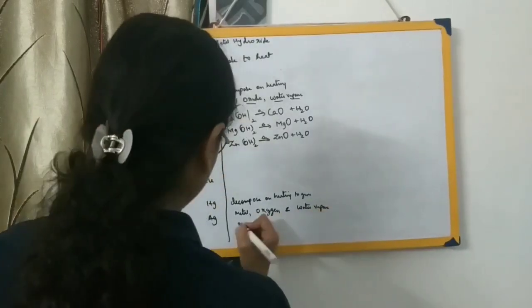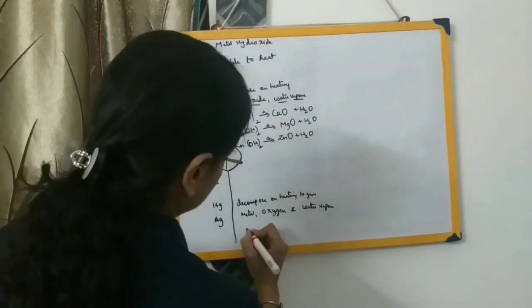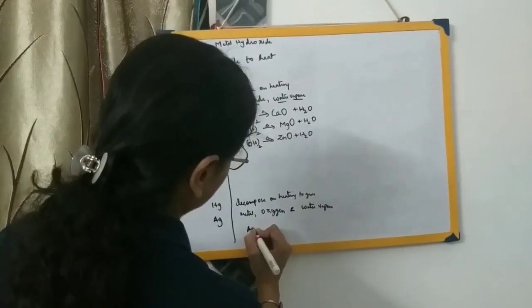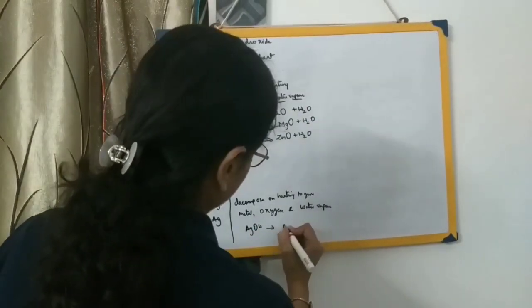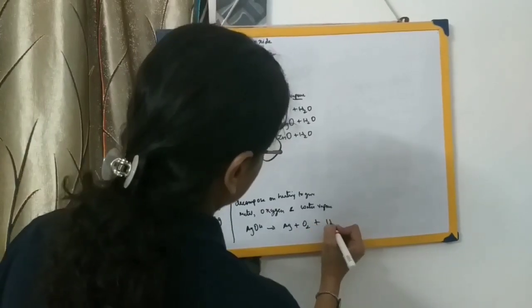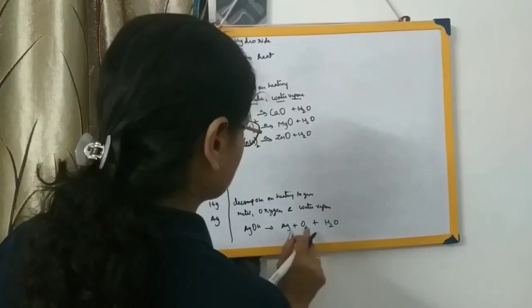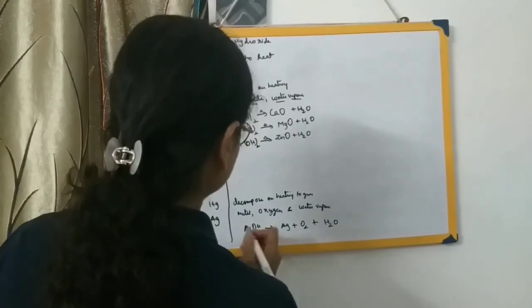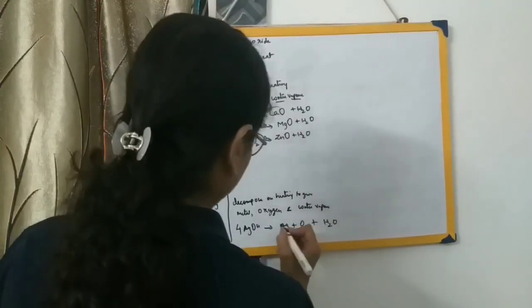Let us see with the help of an equation. Let's take silver hydroxide, AgOH. It will form Ag plus O2 plus water vapor, H2O. So this is 2 over here, this is 1 over here, 2 plus 1, 3. Let us balance it. This will be 4, so if this is 4, this will also be 4.